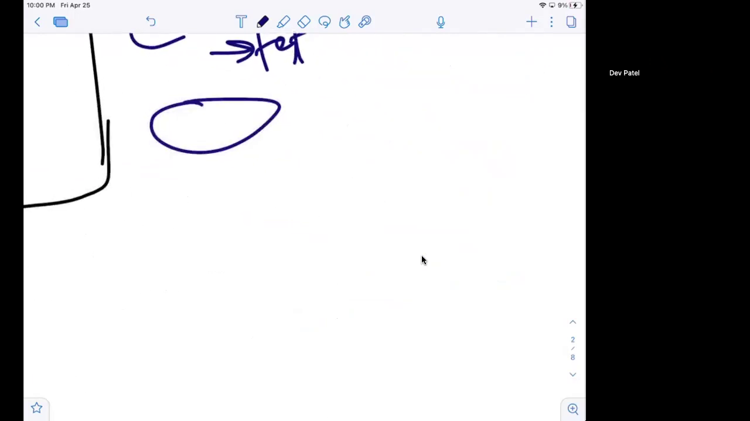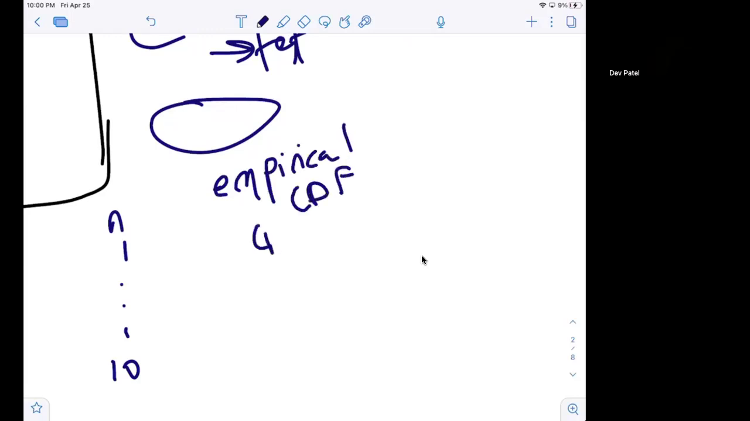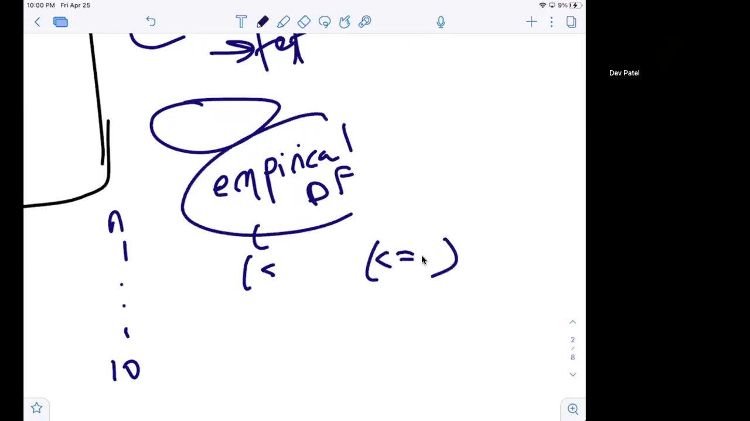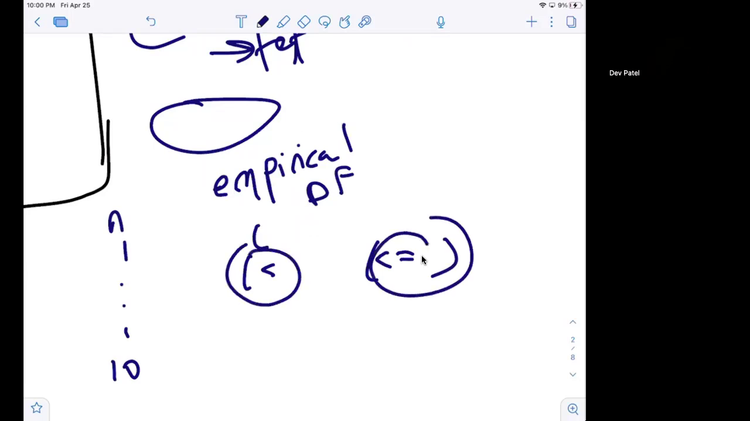So how we actually go about getting the test statistic for this is for each observation. So let's say we have 10 observations. For each observation, we're going to get the empirical CDF from both the peak and the valley. Valley refers to if it's strictly less than that number, and peak refers to if it's less than or equal to that number. So that's the empirical CDF. You get those two values from the observed data.